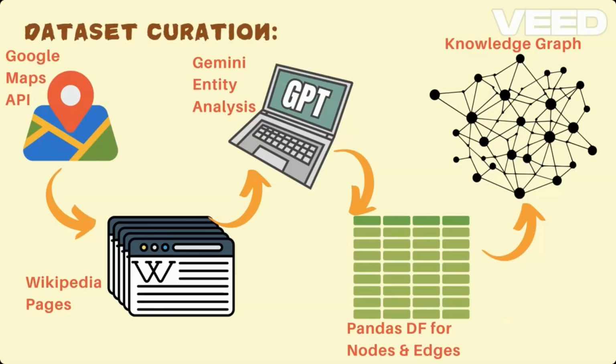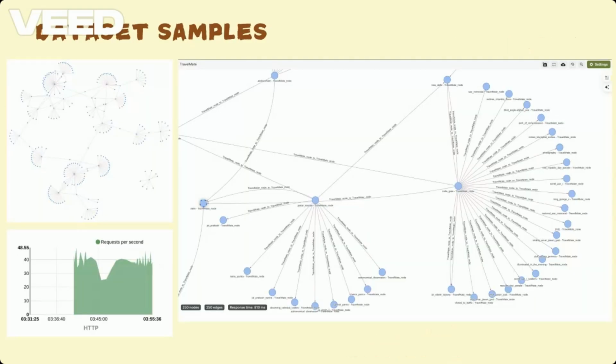So, how did I curate my data set? First of all, I take the information from the user as the destination location. Then, using the Google Maps API, I find the best 20 places in those locations. Then, using the Wikipedia pages, I fetch information about each of those 20 places and give it to the Gemini API. The Gemini API finds the entities in the information given and creates a pandas data frame with the nodes and the edges. This is then converted into a knowledge graph using NetworkX. These are some dataset sample points.